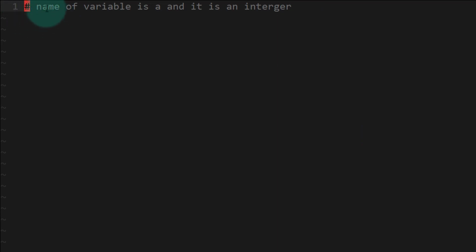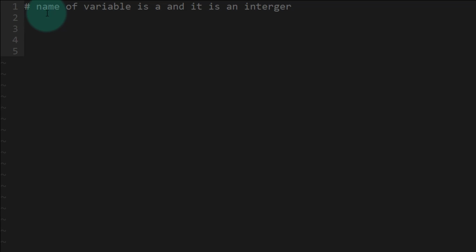This hash symbol denotes that it is a single line comment, and when Python executes this file, it will skip it because these are comments. These are only given in the source code or in your application logic so that other people can understand your code: what it is doing, what the variable is, what its name is, what it does, what this function takes as input, what it gives as output. All those things are written inside comments.